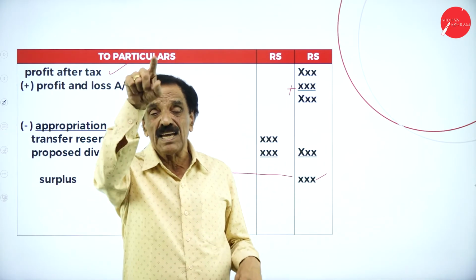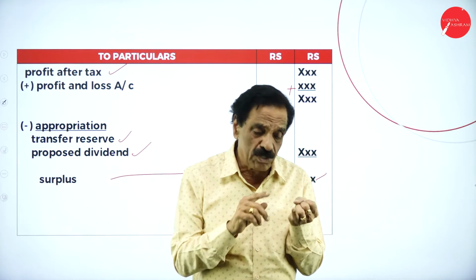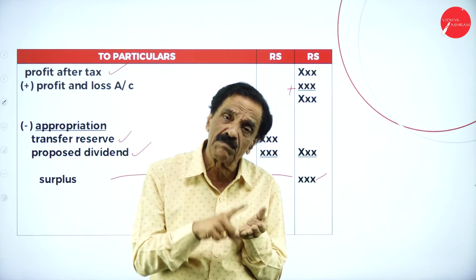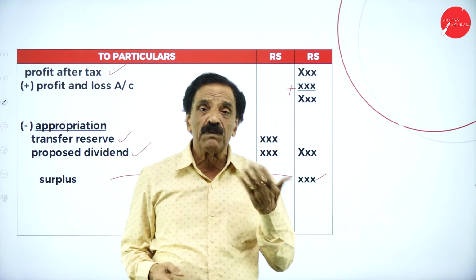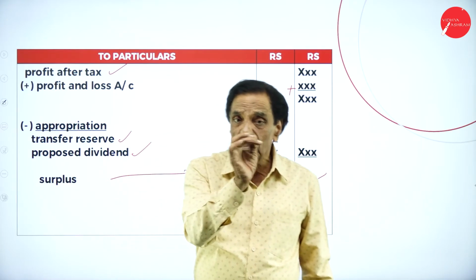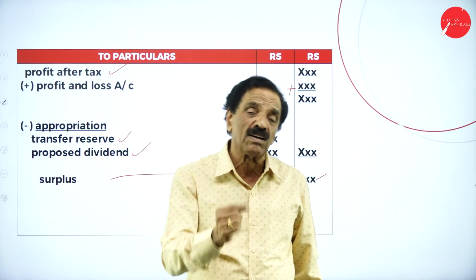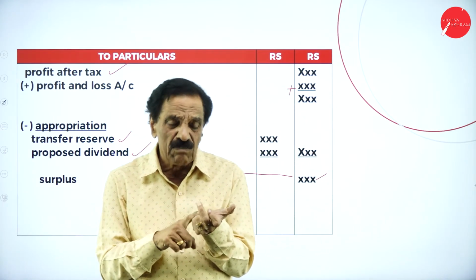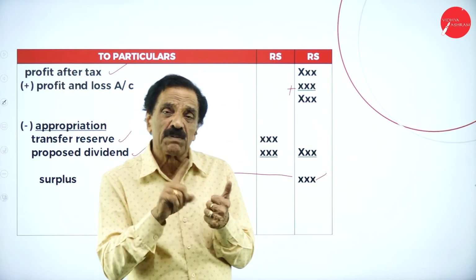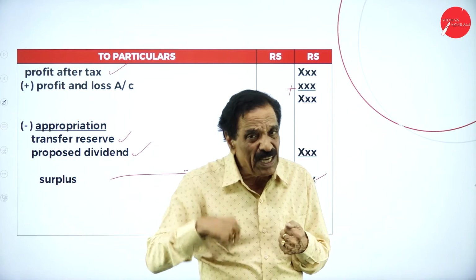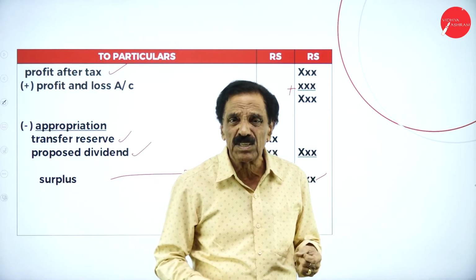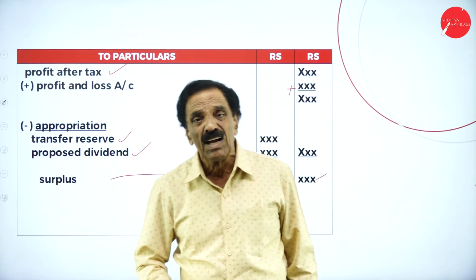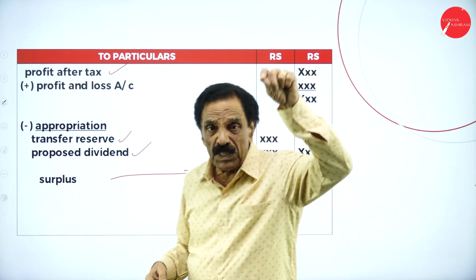Then the statement: sales minus sales return. Other incomes are share transfer fees, discount received, commission received, interest on investment, any other receipt that should be added. Then expenditure, first one is cost of goods sold: opening stock, add purchases, minus closing stock. Then manufacturing and other expenses: wages, salary, carriage outward, printing and stationery, post and telegram, advertisement, legal expenses, all expenditure, bad debts plus new RBD minus old RBD, depreciation, loss on stock destroyed, all should be added. Out of the receipts, that amount should be deducted.